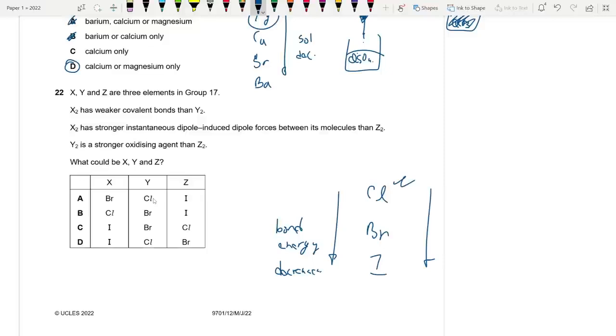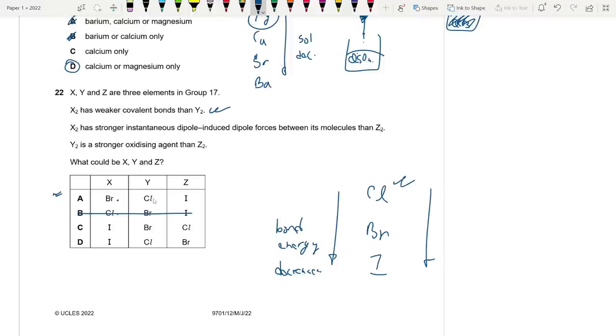If X is iodine, Y might be bromine or chlorine. That's the gist. So let's use this info. If X is bromine, X has weaker covalent bonds than chlorine. This is fine for now. Chlorine cannot have weaker bonds than bromine. This is wrong. Iodine can have weaker bonds than bromine or chlorine. That's fine. Next.